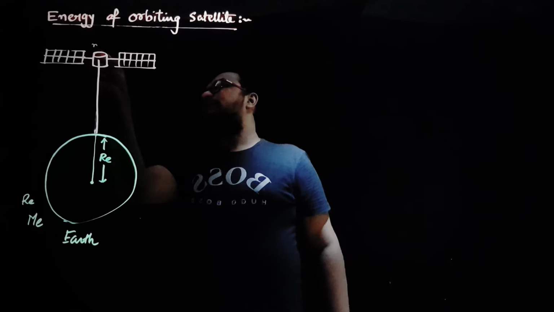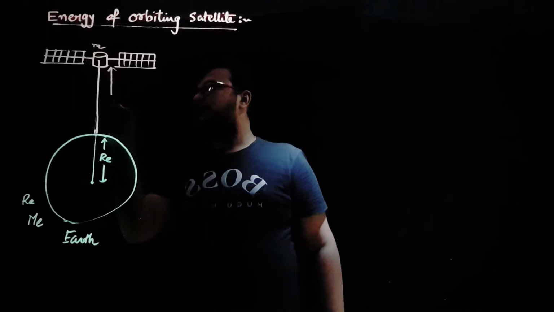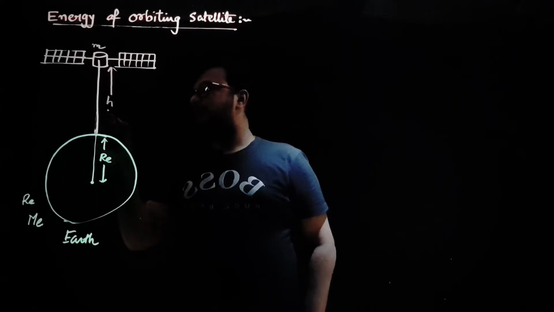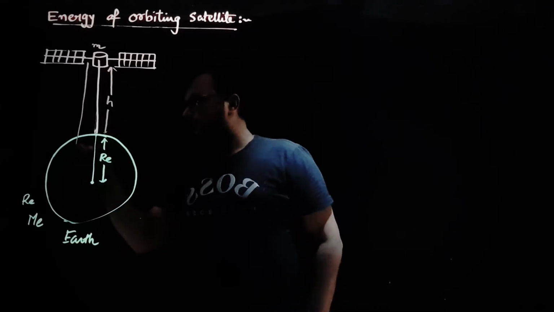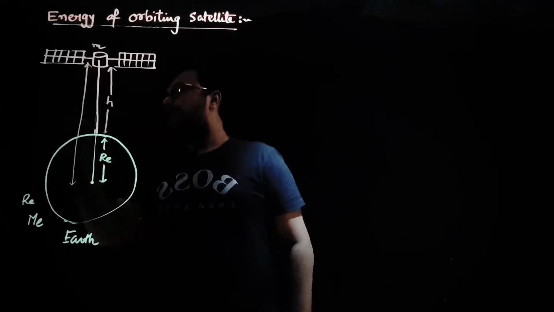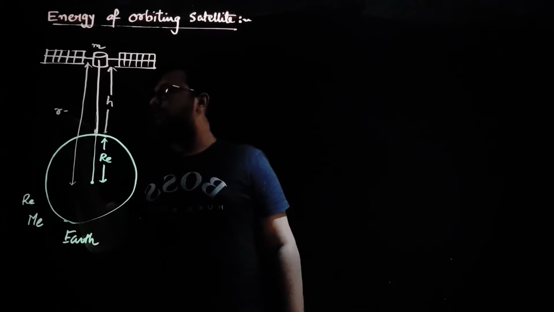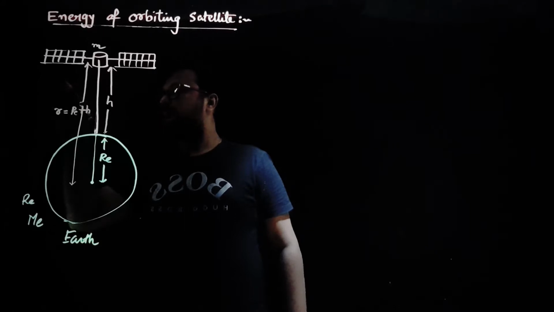Let us say mass of satellite is m and it is at a height h from the surface of Earth. Or you can say that the total distance from the center of Earth to the satellite is r, which is equal to Re plus h.